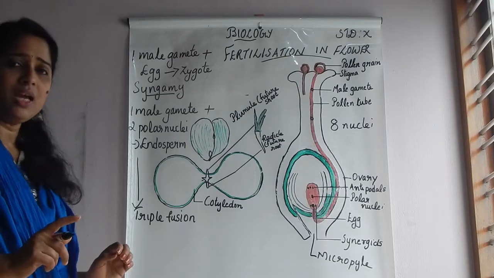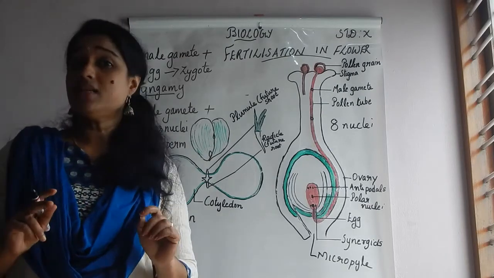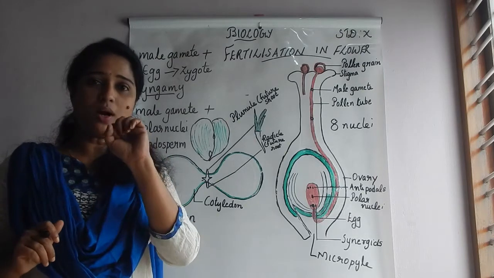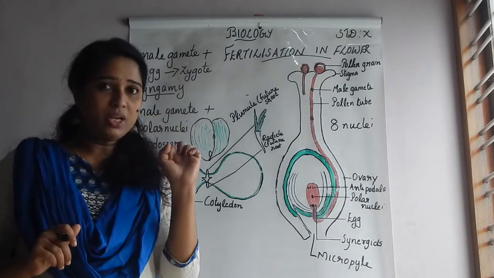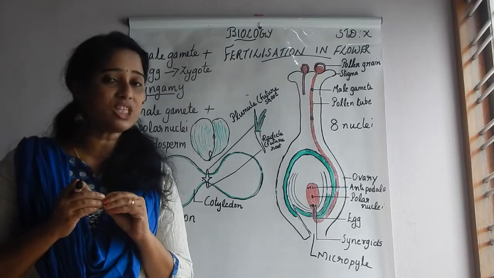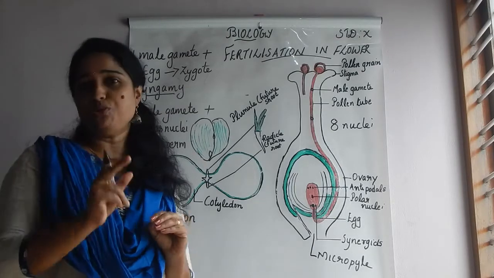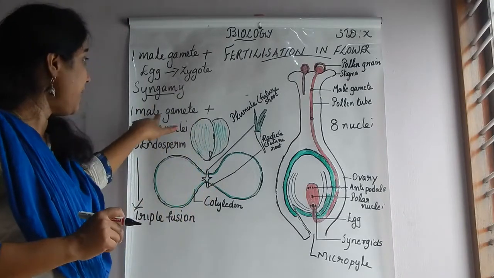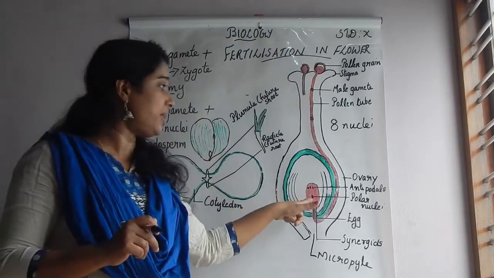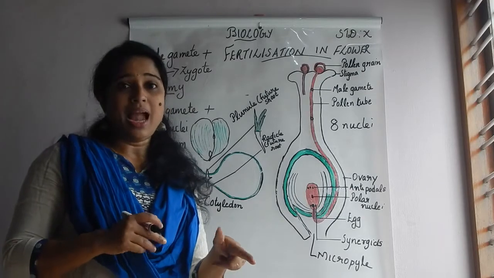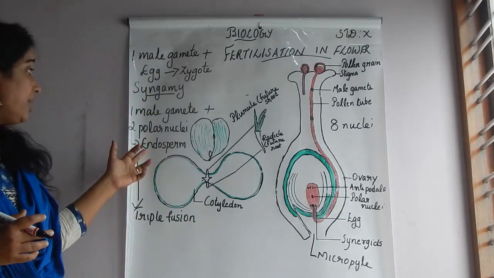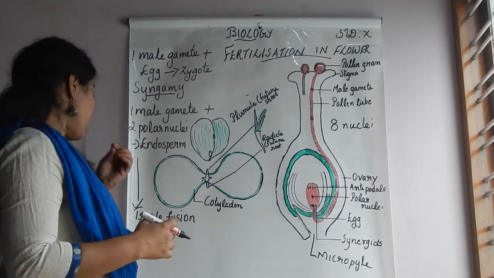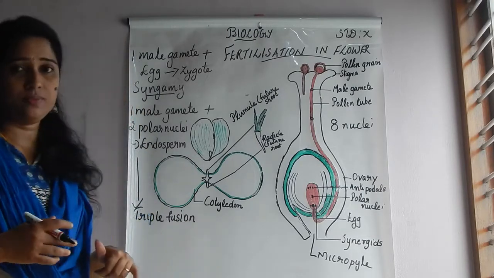Triple fusion. Can you tell me why this is known as triple fusion? Who can tell me? Triple means what? Three. Here the combination of how many nuclei takes place? Yes, absolutely right. Three nuclei. One from the male gamete, another two from the polar nuclei. And these three join together to form what? Endosperm, and that process is known as triple fusion.